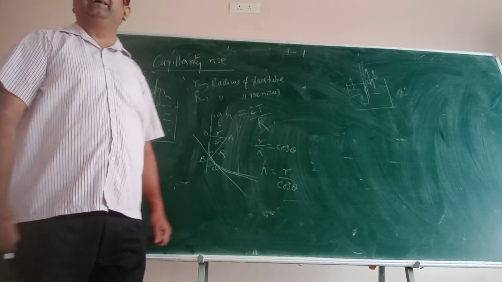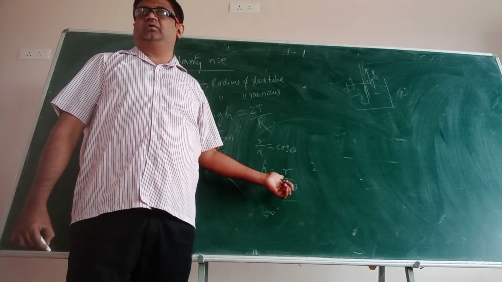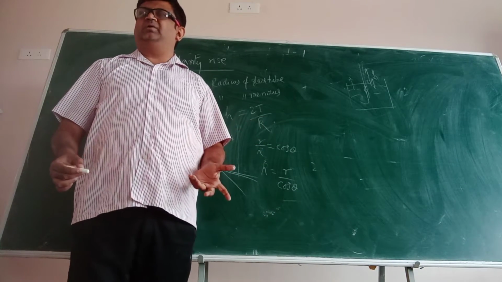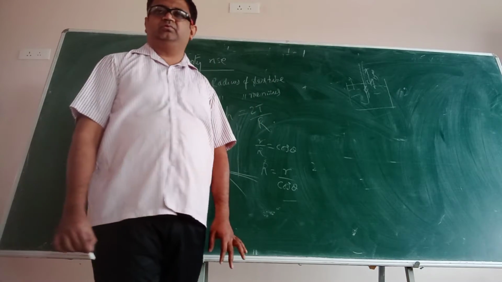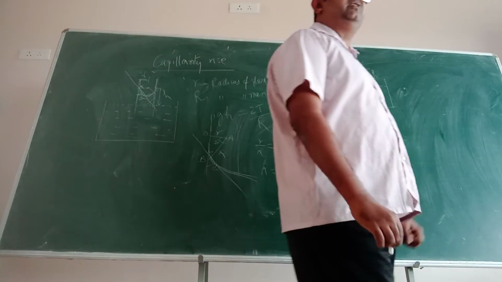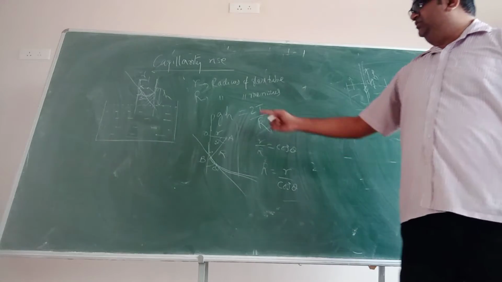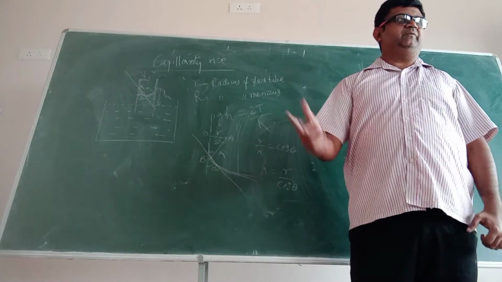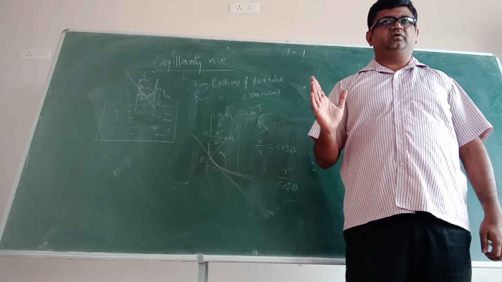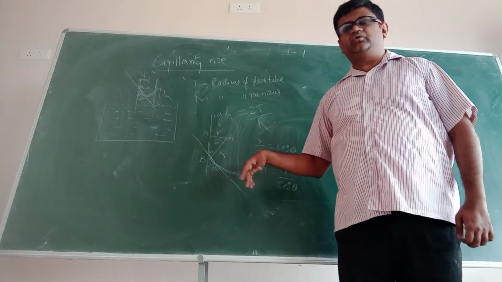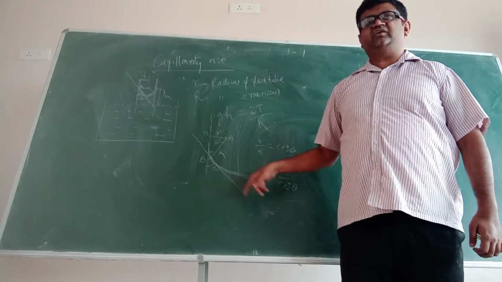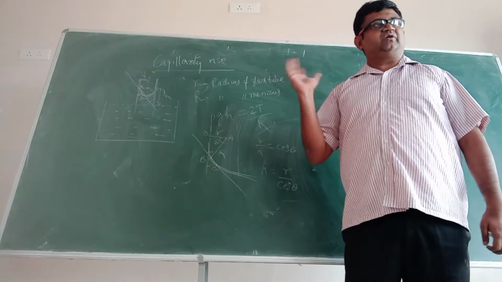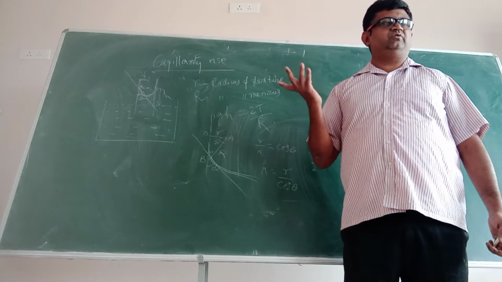Why am I trying to bring it in terms of small r? Because small r value you know. Radius of meniscus you don't know. But for this glass tube, the radius you know. It can be 6 mm, it can be 8 mm, it can be 12 mm, whatever it is. So that is why you are trying to bring it into small r value. Small r is the known value. Capital R you have to calculate mathematically, which we don't want to.